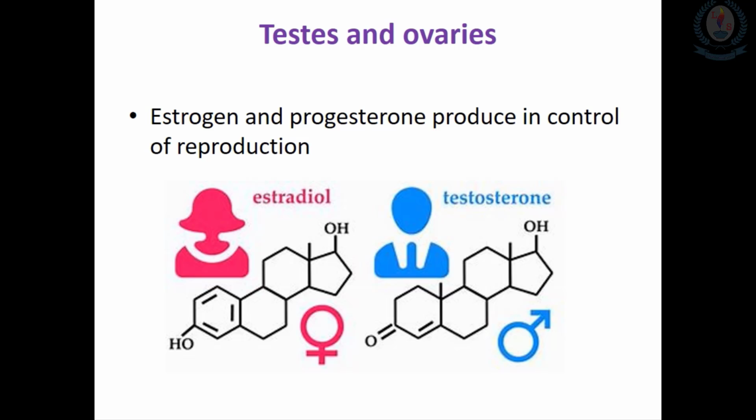The testes produce the hormone testosterone, which controls the development of male secondary sexual characteristics. The ovaries produce two types of hormones, estrogen and progesterone. Estrogen controls the development of female secondary sexual characteristics, but progesterone regulates the menstrual cycle of a female. So that's about the endocrine glands, the testes and the ovaries.